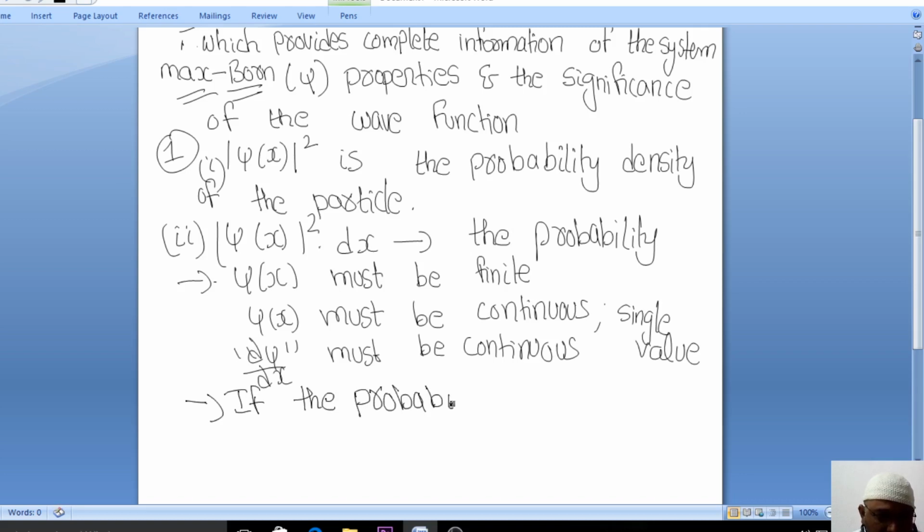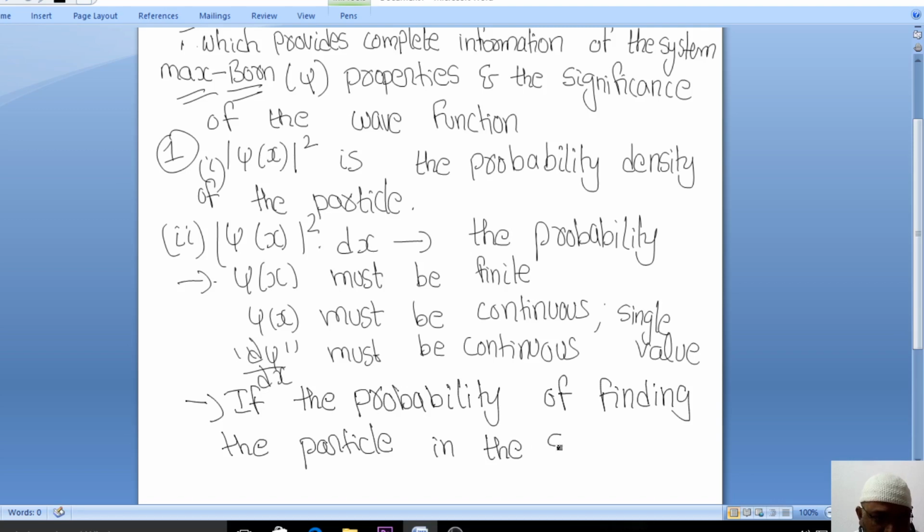If the probability of finding the particle in the space is unity, how will it be expressed?